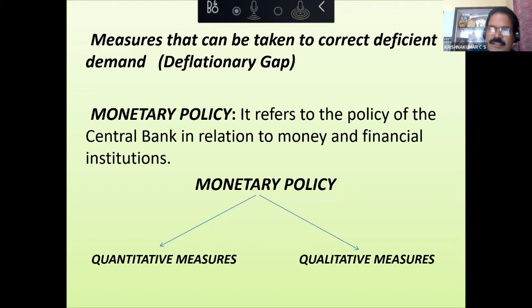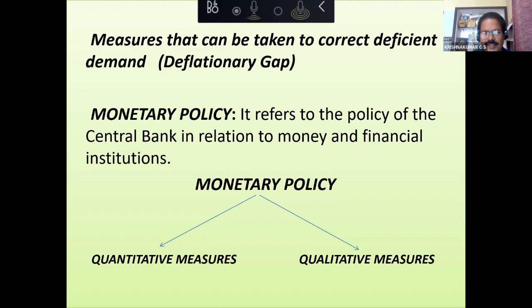These children already learned monetary policy. They already learned it in the chapter Money and Banking, so just a recollection is enough. The same concepts are coming in the chapter Money and Banking also. Am I right? Yes, sir. Monetary policy is divided into two: quantitative measures and qualitative measures.